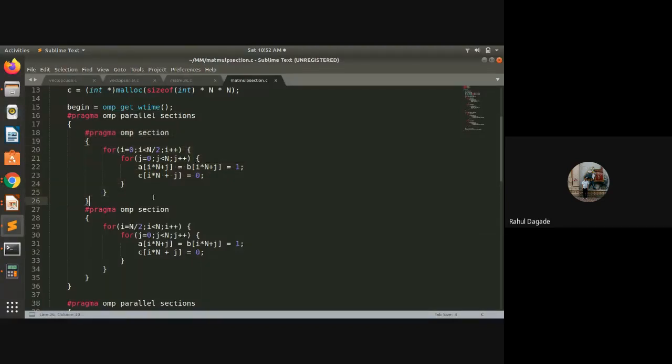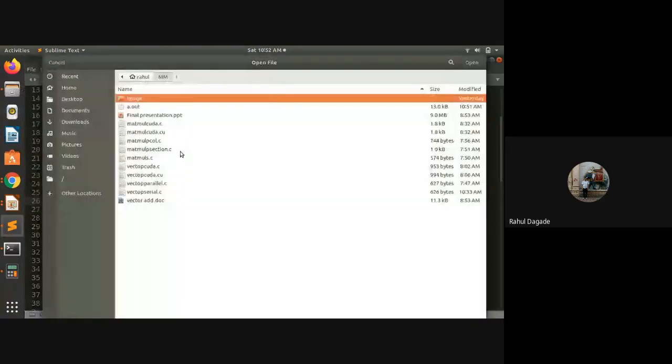Good programming is that the program should not change based on the machines. It has to be generalized. It should work on any machine, on 2 core machines, 4 core machines, 8 core machines, or any core machines. So how to make it generalized? You can do it using another concept in OpenMP, which is called collapse. Let us see how you can do that.